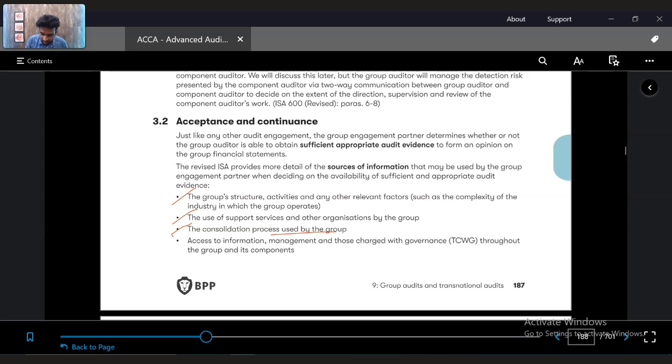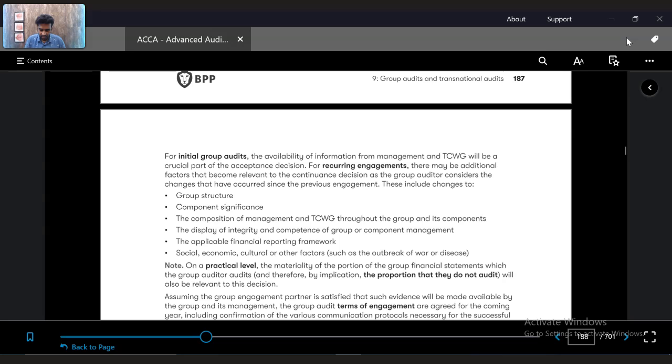Consolidation process used by the group. How are they consolidating it? When do they consolidate? What time do they consolidate? Is it monthly, quarterly, yearly? How are the transactions consolidated? Is it manual or do they have a system, etc.? Do we have access to information, management and those charged with governance throughout the group and its components? Are we all aligned, and do I have enough information for all the group?